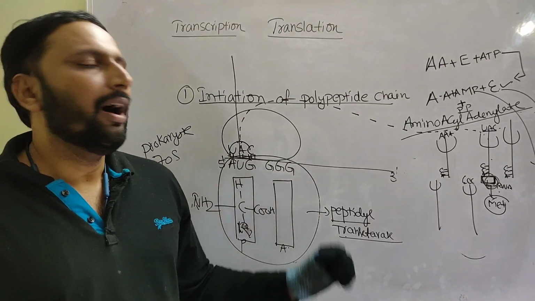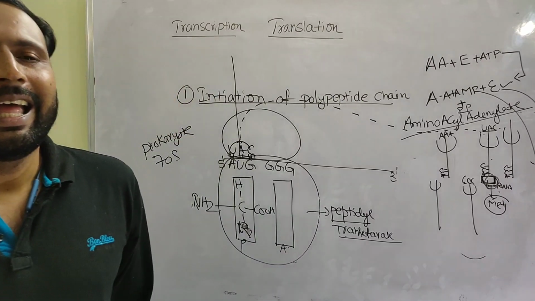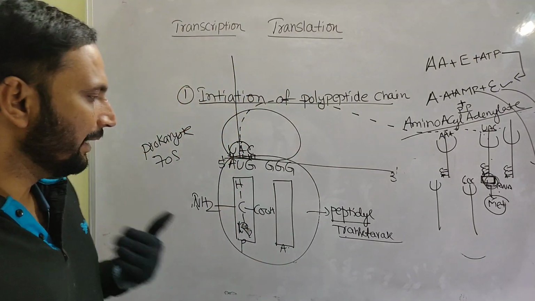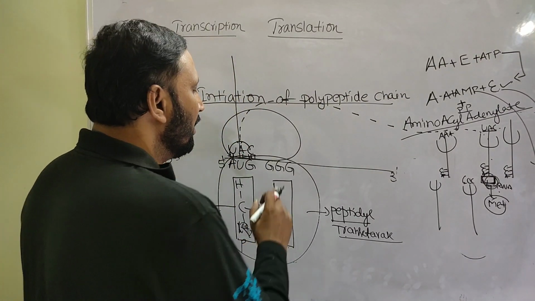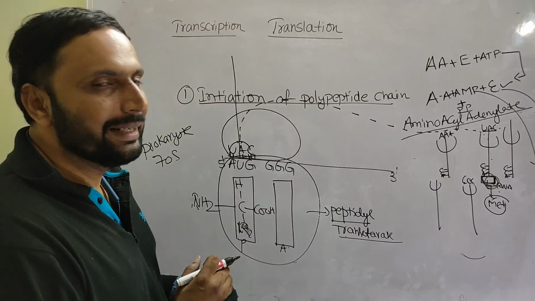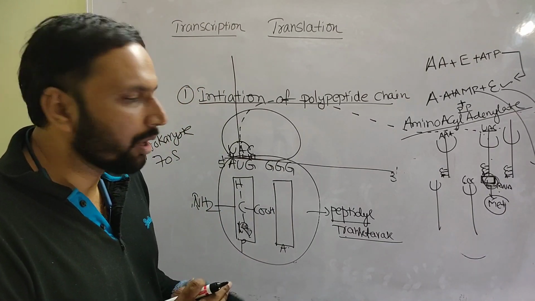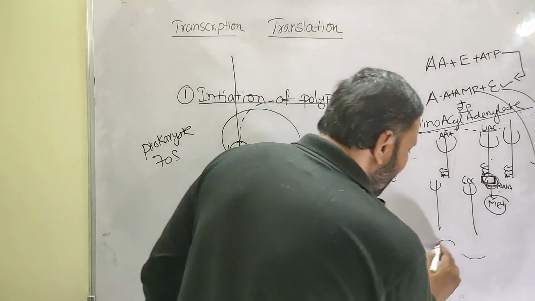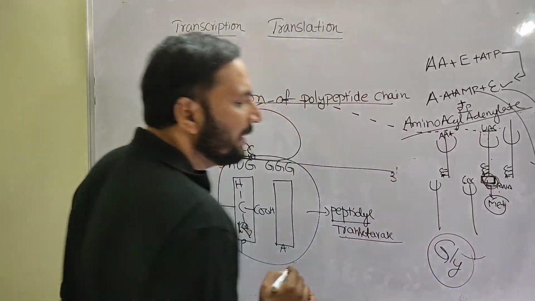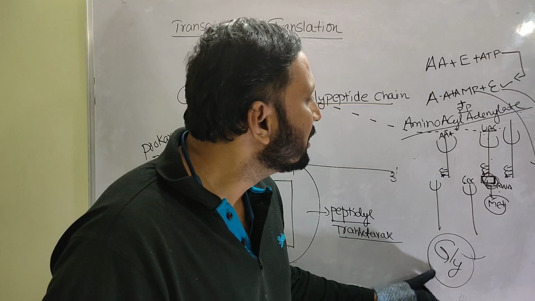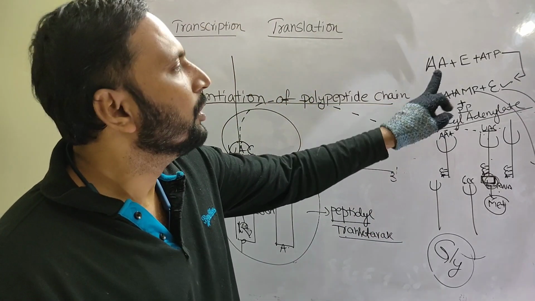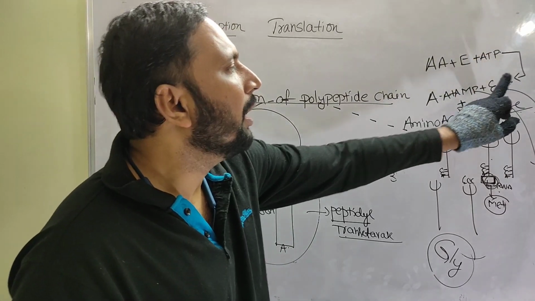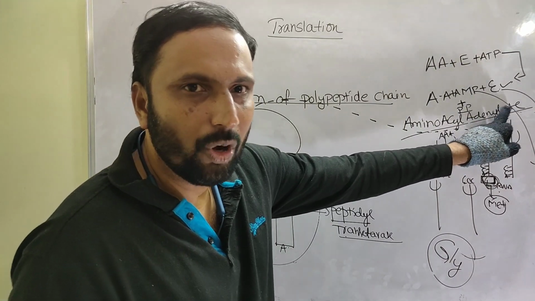Initiation is completed. After that, the second stage is elongation of the polypeptide chain. How does elongation take place? Now the A site is vacant. For the second codon, for example, I am taking triple G. The triple G codon codes for the amino acid glycine. Here also, glycine is first inactive, and is activated by a specific aminoacyl synthetase enzyme: glycine plus enzyme plus ATP forms the aminoacyl adenylate complex.